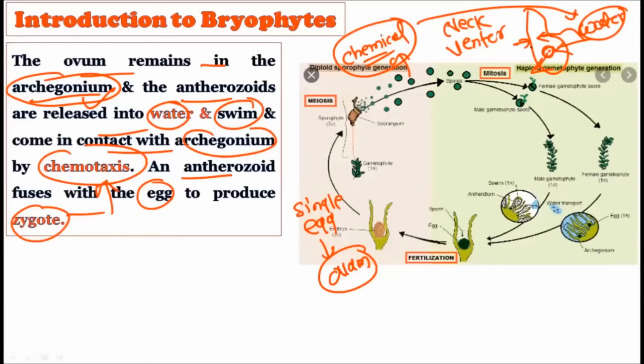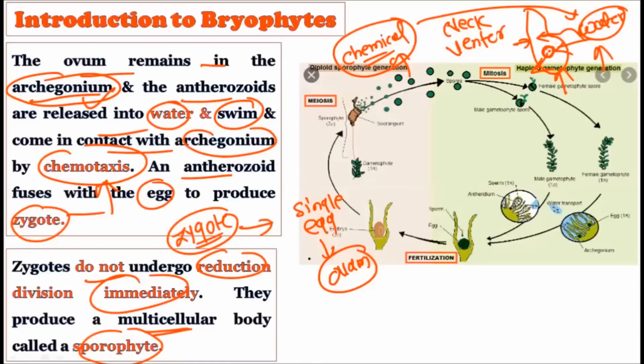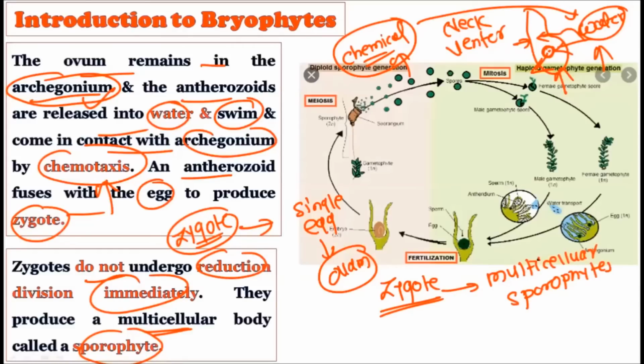So the gametophyte produces the male gamete and the female gamete, and by using water as the abiotic source for traveling, they fuse together to produce the zygote. Now this zygote does not undergo reduction division immediately. It takes some time, and this zygote produces a multicellular body which is called the sporophyte. So a multicellular sporophyte is created out of this zygote.